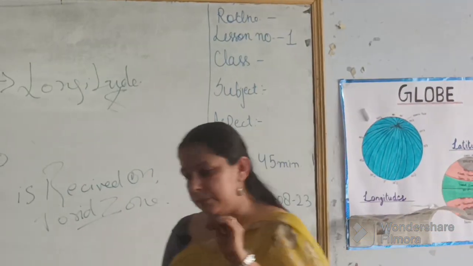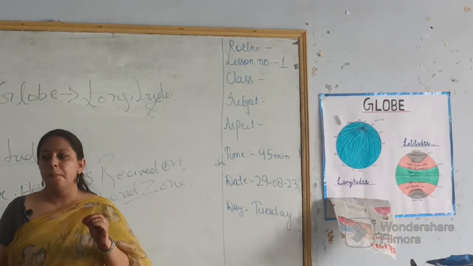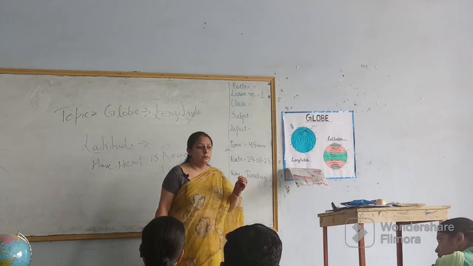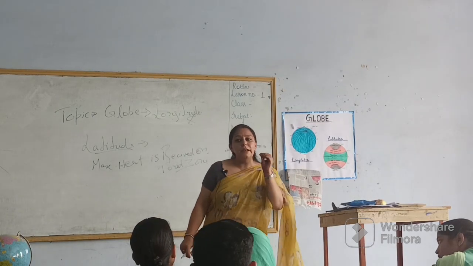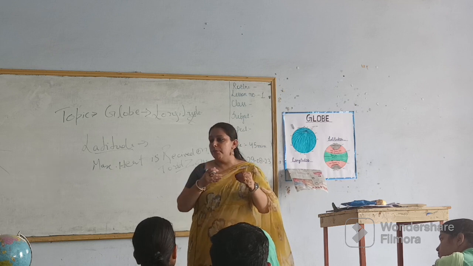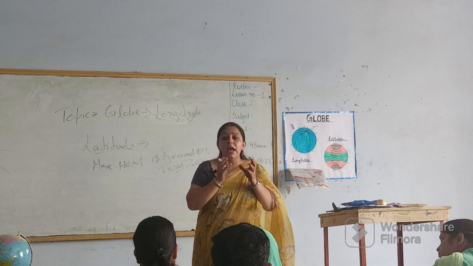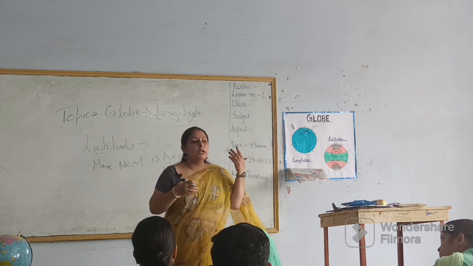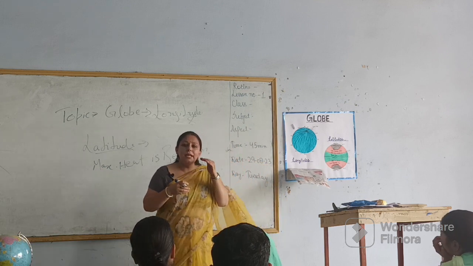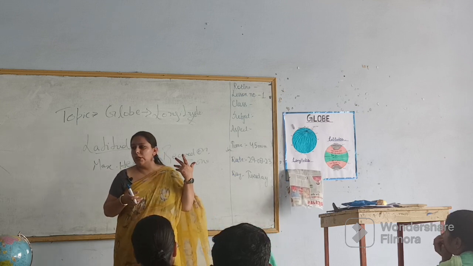I will explain to you with a local example. Whenever you go to Jammu, there is a little bit more heat in Jammu, and when you come to Udhampur, there is a little temperature difference in Udhampur, and whenever you go to Patnitop, there is a little decrease in temperature from Udhampur to Patnitop.